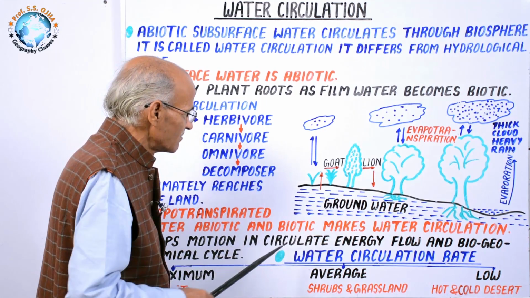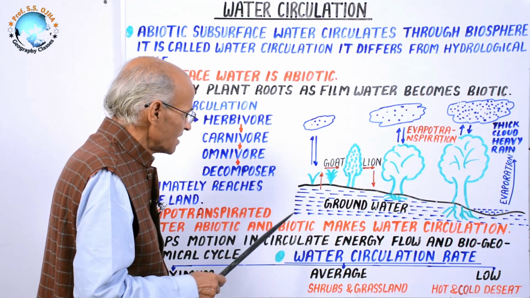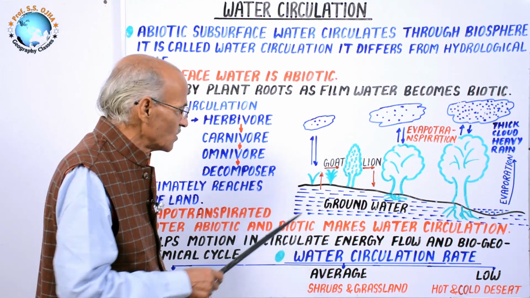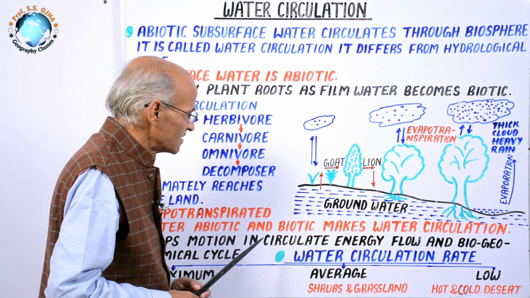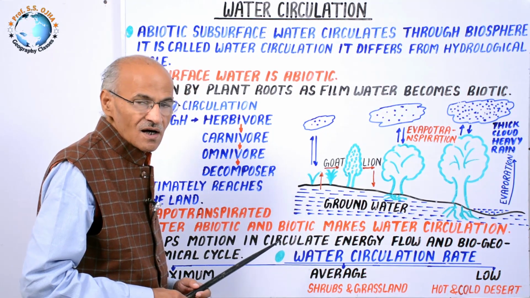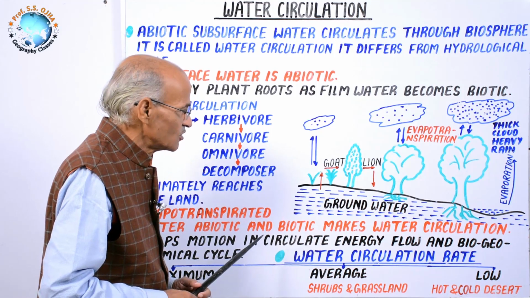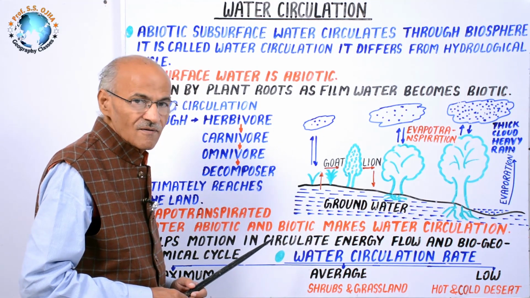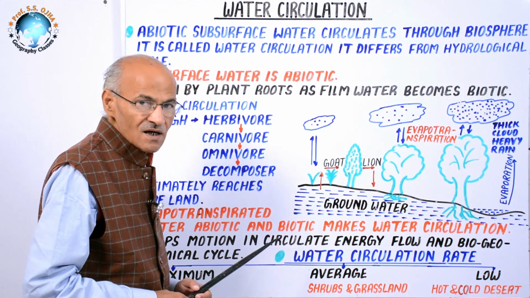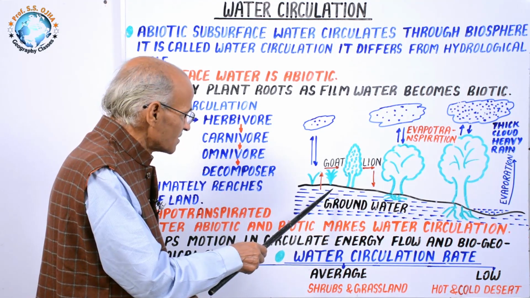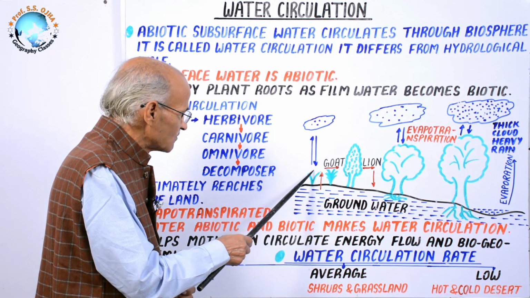It could not have circulated had there not been plants. So credit goes to these plants for this water circulation. As we have studied that there is the biogeochemical cycle wherein the credit of that cycle goes to the bio part, in the same way, credit for water circulation goes to these plants.